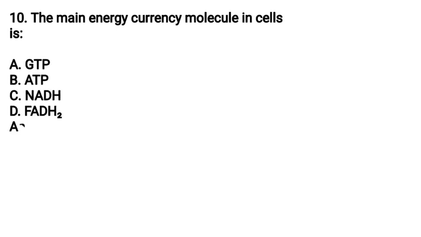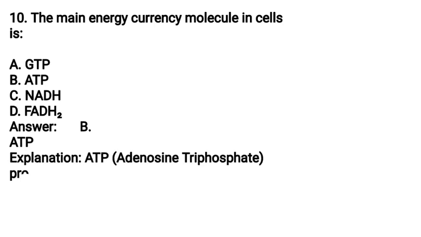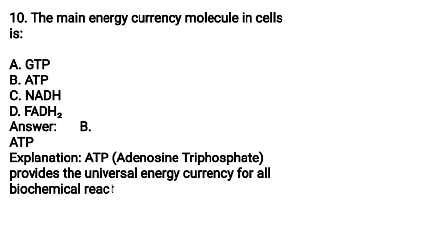Ten. The main energy currency molecule in cells is A. GTP, B. ATP, C. NADH, D. FADH2. Answer: B. ATP. Explanation: ATP, adenosine triphosphate, provides the universal energy currency for all biochemical reactions.